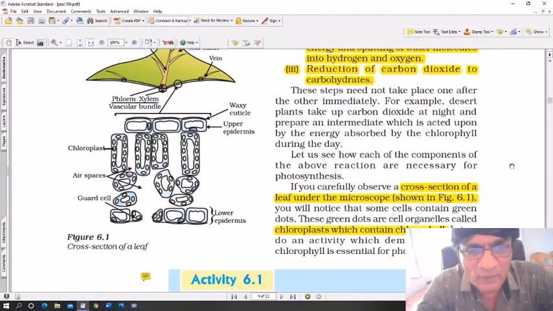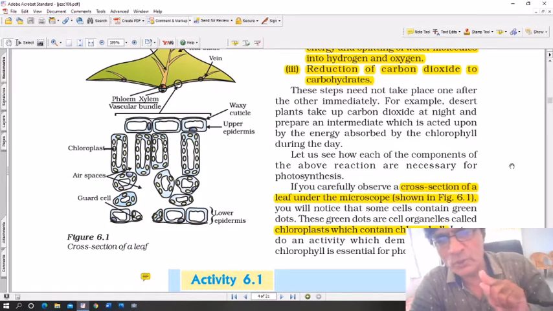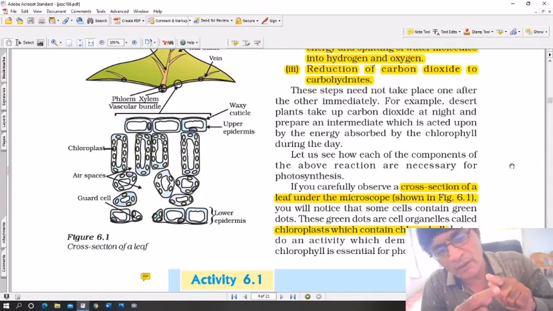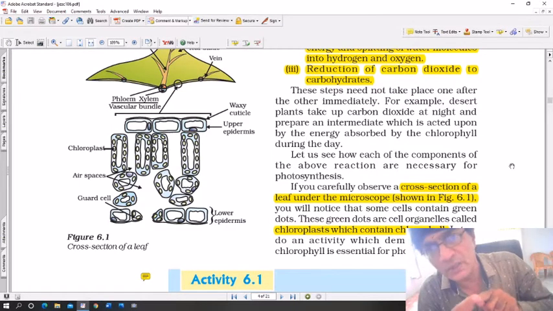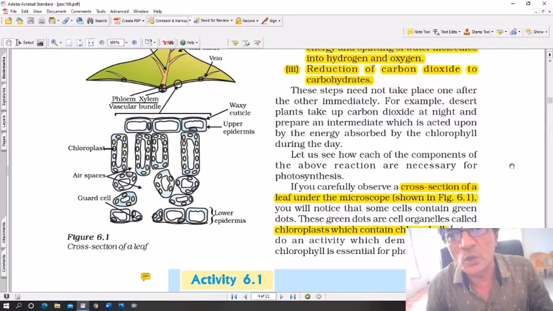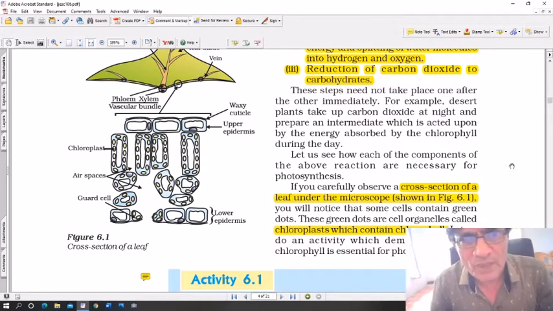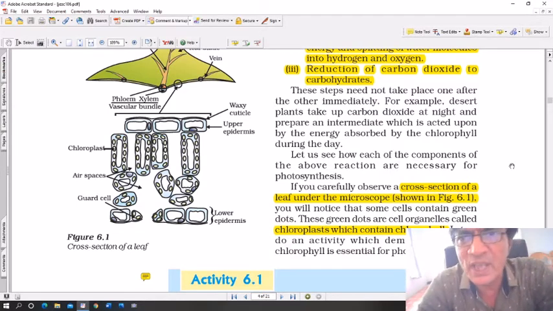You can see, if you look at the cross section of a leaf, what is a cross section? Suppose this is a pencil, and if I cut it from here, then what you see here is called a cross section. You see this part, this is called a cross section. So in the cross section of a leaf, you can see there are chloroplasts, tiny cell organelles.